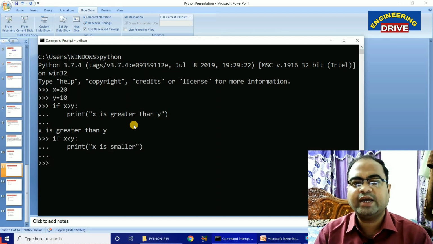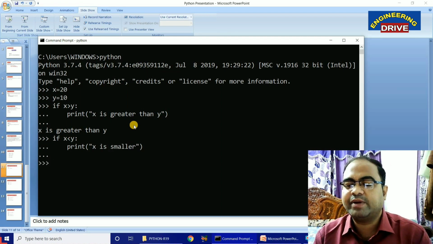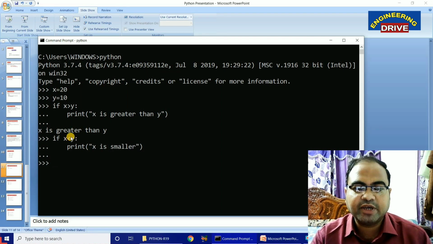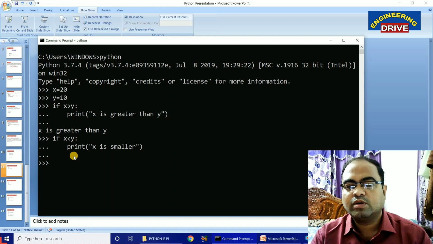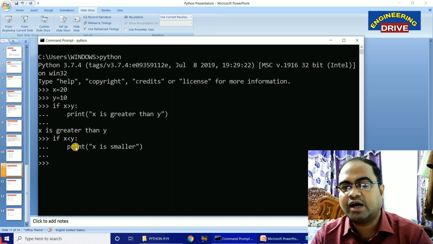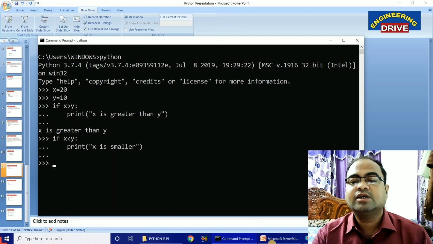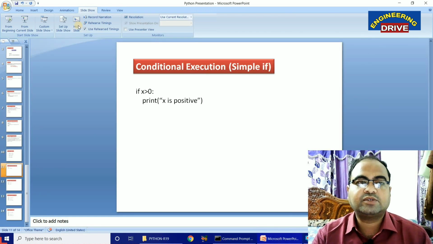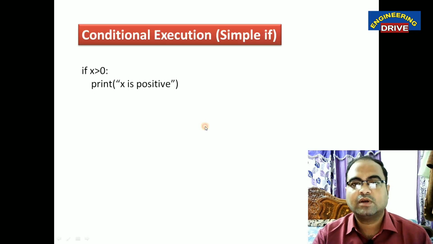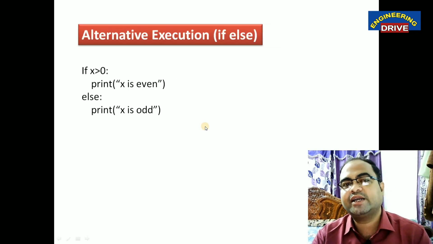We didn't get any output. Why? Because there is no statement here. The value of x is greater than y. That's why the condition becomes false. So the simple if statement can't handle the false condition. It can only handle the true condition. So what we need to do, sir, in these circumstances? So Python provides one more alternative, that is alternative execution.